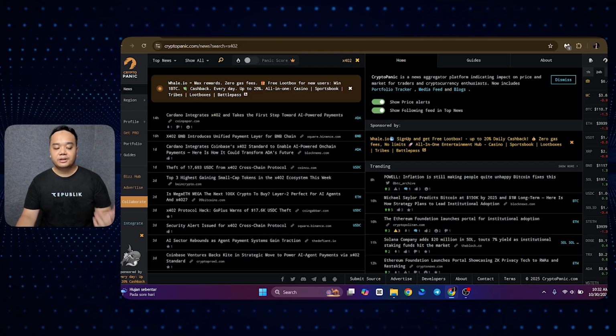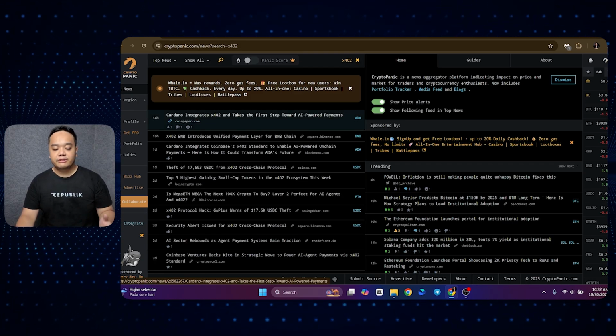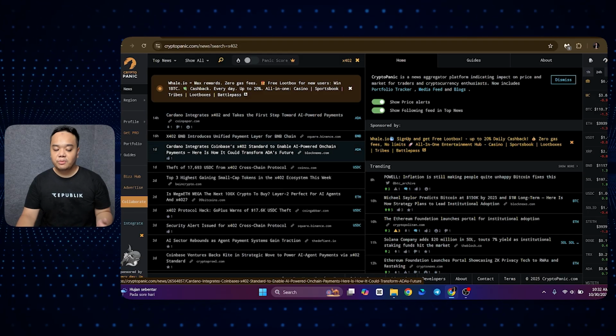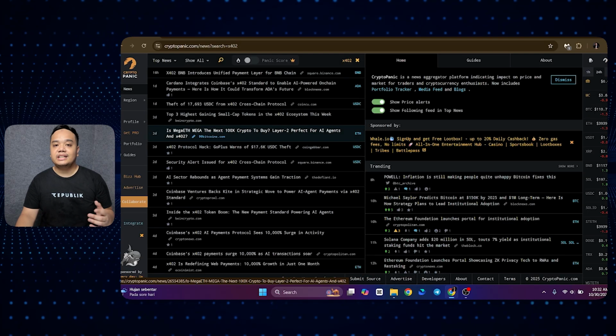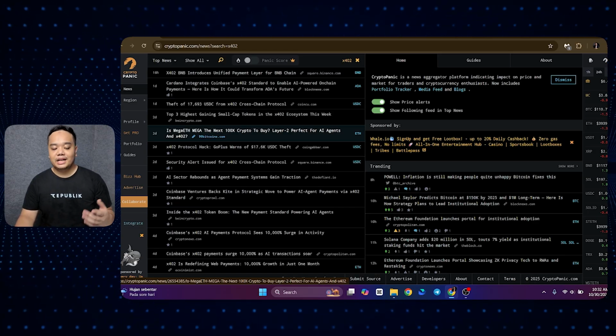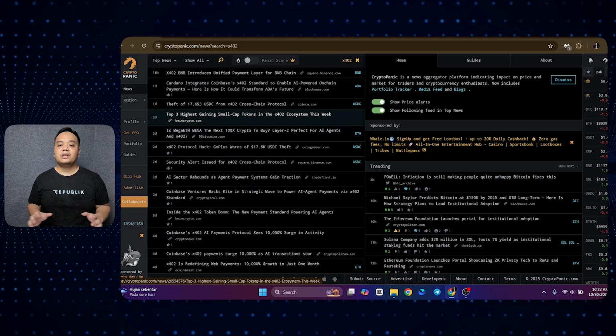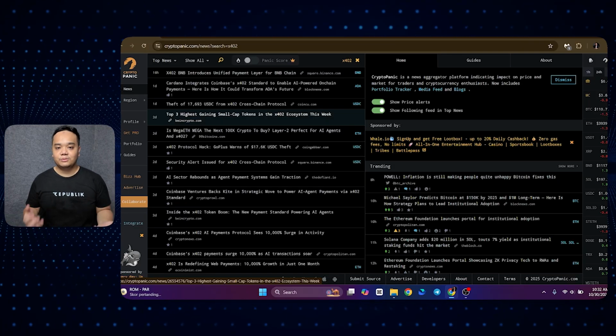A lot of blockchains are currently connecting to the mechanism. As you can see here, Cardano is integrating with x402 and also BNB chain. Also, other EVM-based blockchains are currently connecting to the x402 mechanism. One of the examples is MegaETH. Essentially, all of the blockchains that have DeFi on it are currently trying to integrate with x402.